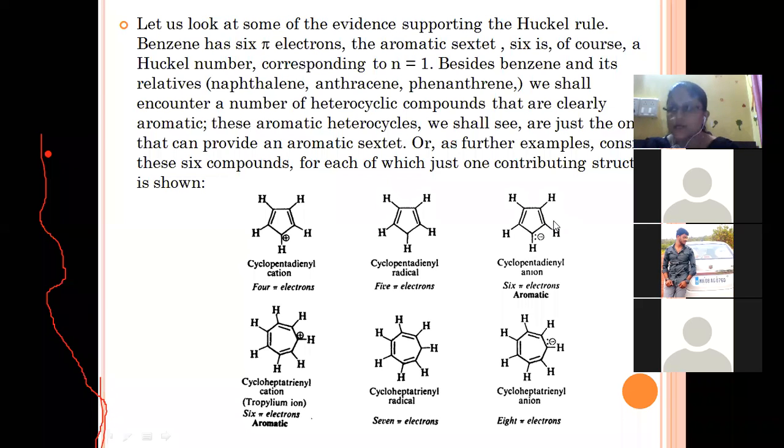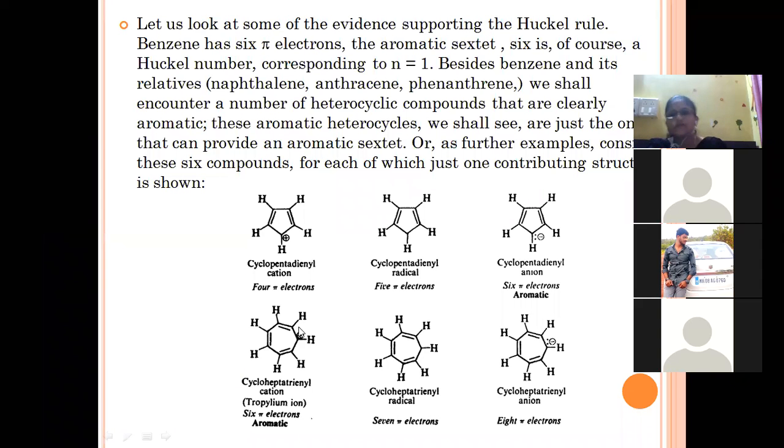What are these Huckel numbers, 4n plus 2 numbers? 2, 6, 10, 14, 18, 22, 26, 30, 34. So there must be a Huckel number. See, all the criteria are satisfied by this structure, so this structure is aromatic in nature.